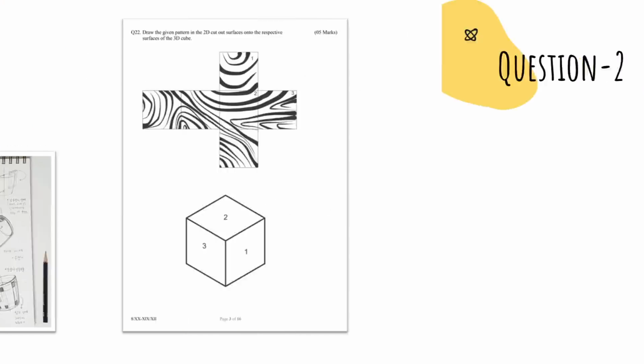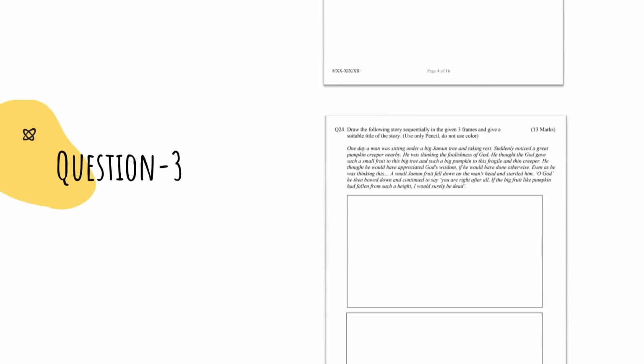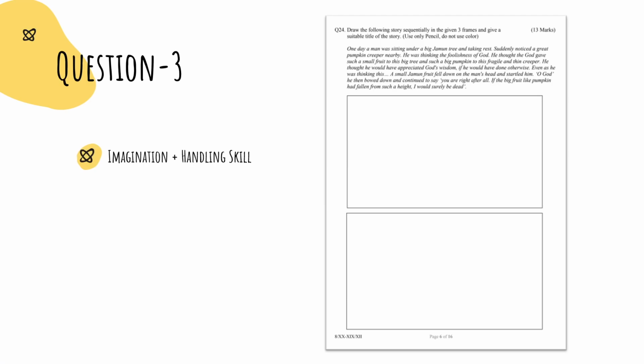In question number 2, a simple perspective drawing question is asked and they are just checking your handling skill. Here again, only a line drawing is given and that is what you have to copy. You don't have to be an artist to answer this question, isn't it? Question number 3 tests your imagination and handling skills both, and you cannot deal with such questions if you have not practiced enough. Try observing the illustrations in comics and decode how perspective and angle of composition make them interesting.